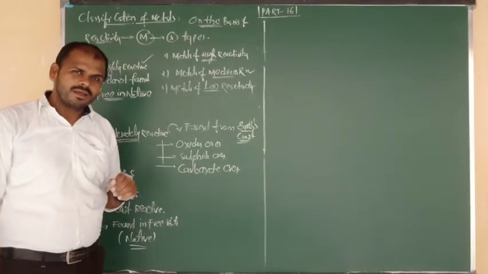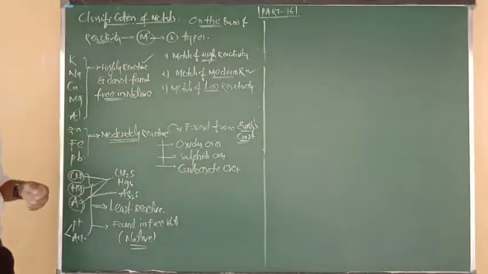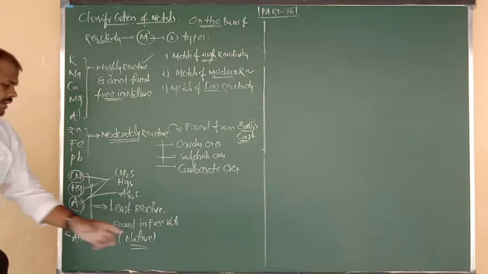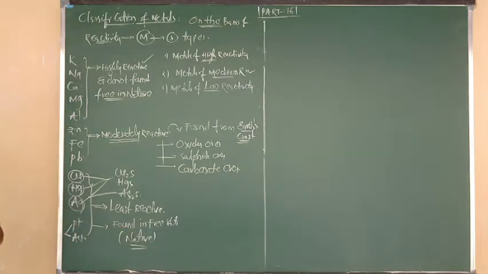Say any two examples of moderately reactive metals: zinc, iron, lead. Say any two examples which exist completely in their native state. The answer is platinum and gold. Name any two metals which do not occur freely in nature: potassium, sodium, calcium, like that.